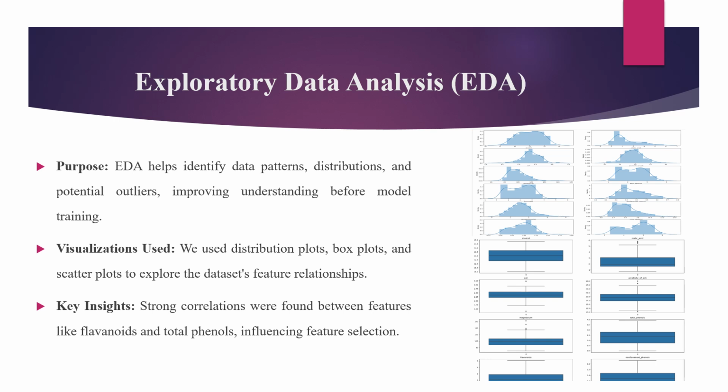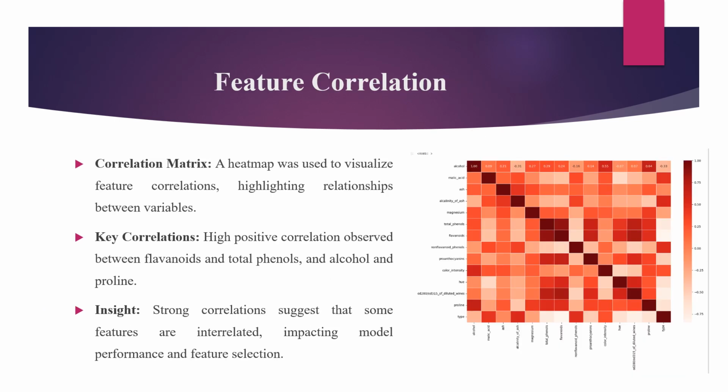For instance, we notice a strong positive correlation between flavonoids and total phenols, indicating that these features might contribute similarly to the target variable. Identifying this pattern is crucial for model development as it helps us decide which features to emphasize or ignore when training the models.